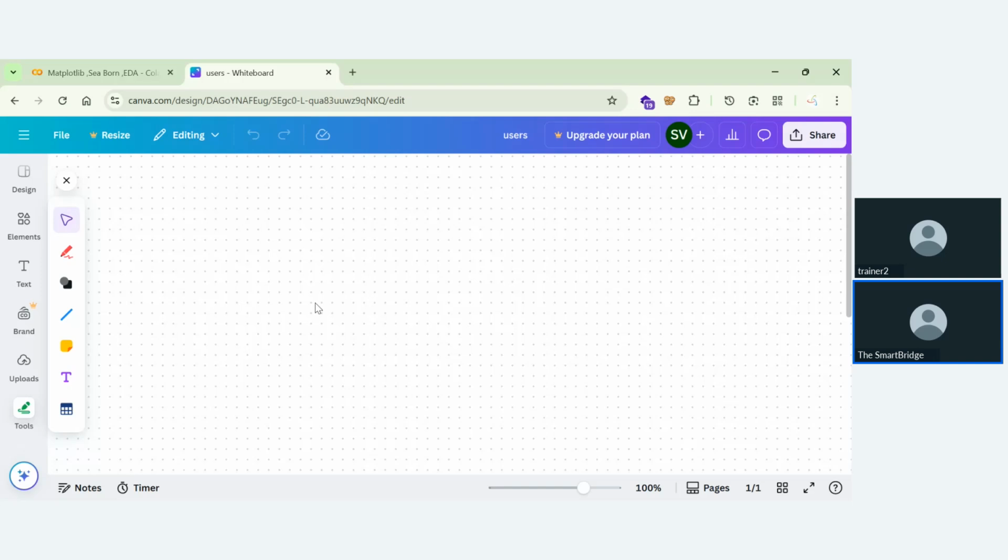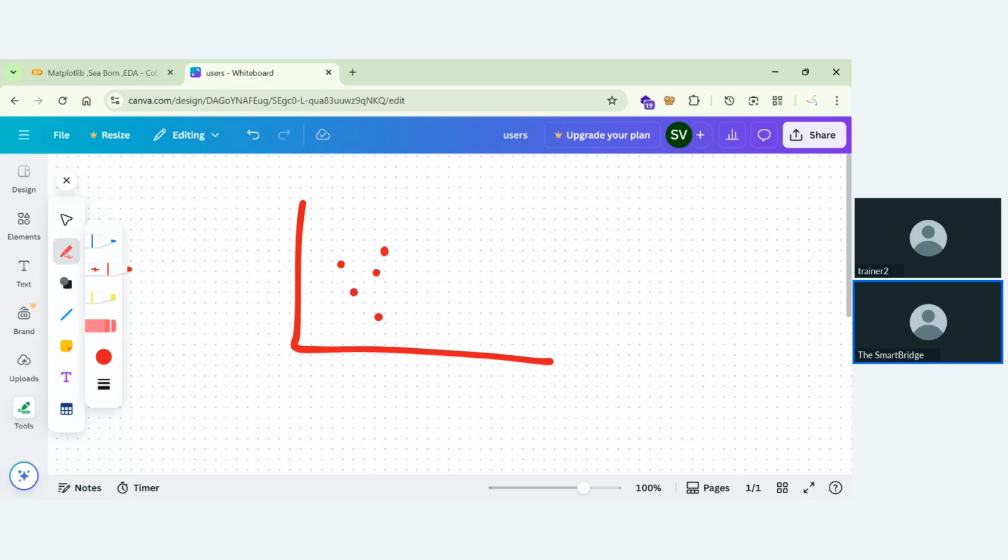As I have discussed, suppose these are the data points. If our machine learning algorithm goes with data points like this, these are the points which will be used for training. That means we'll include these data points in our training and complete the algorithm.